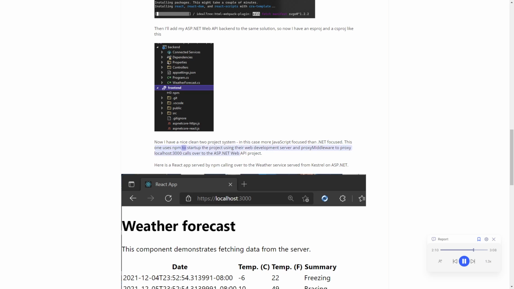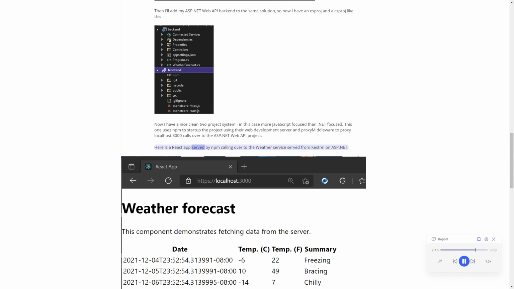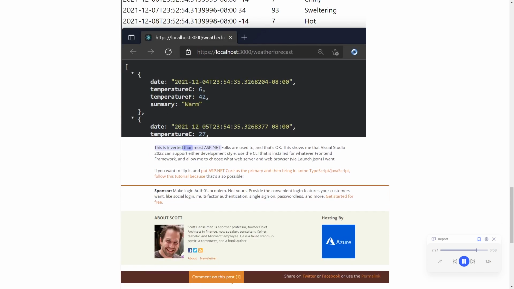This one uses NPM to start up the project using their web development server and proxy middleware to proxy localhost:3000 calls over to the ASP.NET Web API project. Here is a React app served by NPM calling over to the weather service served from Kestrel on ASP.NET. This is inverted from what most ASP.NET folks are used to, and that's okay.